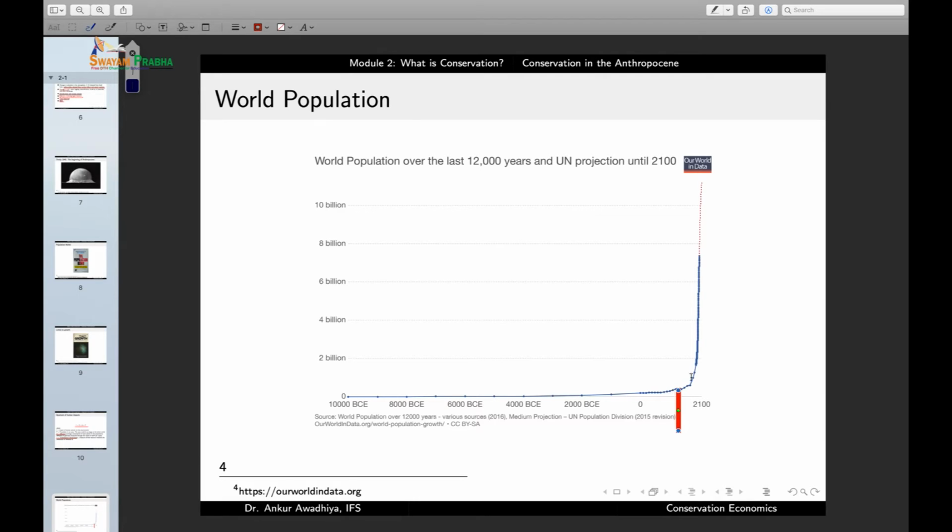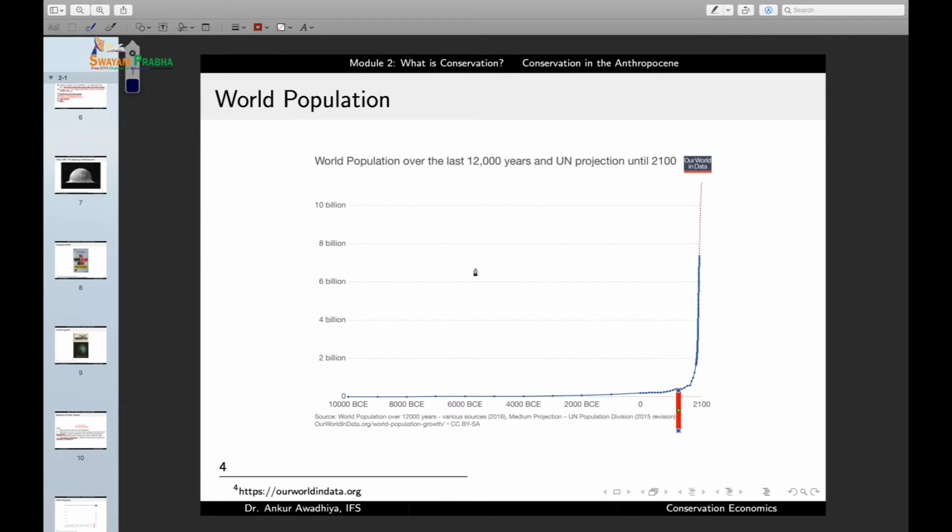So this is now the exponential growth of population, and now it is going at a very fast rate. In the next few years, it will reach somewhere near 10 billion. Currently, we are around 7 billion. So the world population has been increasing very fast.